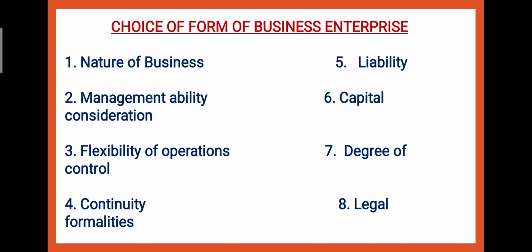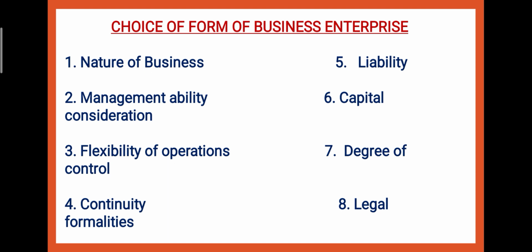Second is management. Management ability means the ability of the management to manage the work. If you really want your management to be effective, then you should go for the company form of organization. Because बच्चे, in the company form of organization we hire the services of experts. आप एक्सपर्ट्स की सर्विसेज क्यों ले रहे हो? Because you have a huge amount of money with you, आपके पास अच्छी कैपिटल है, फंड्स हैं, आप एक्सपर्ट्स को पेमेंट दे सकते हो. You are hiring services of experts, they will manage your work well and properly.